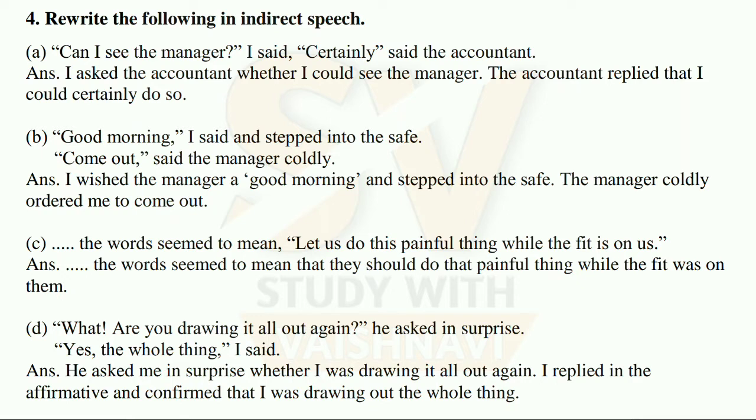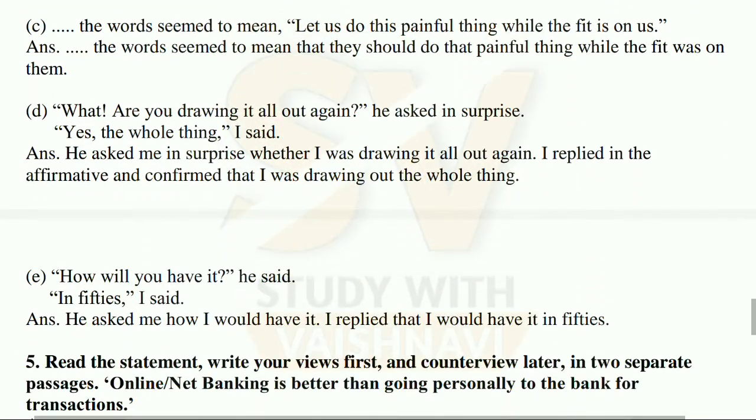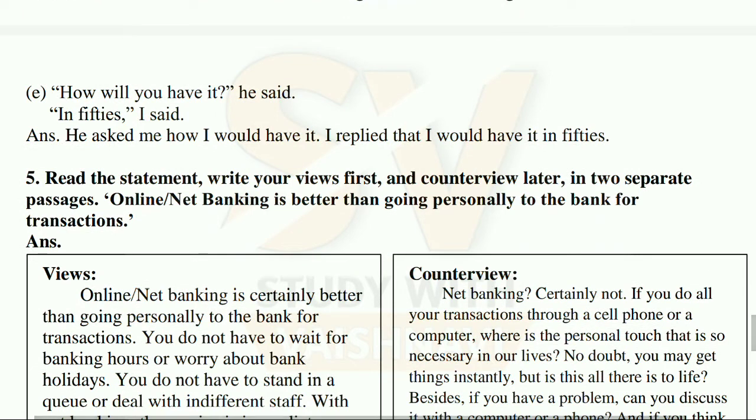Now 4. What? Are you writing it out again? He asked in surprise. Yes, the whole thing, I said. Now indirect speech. He asked me in surprise whether I was drawing it all out again. I replied in the affirmative and commented that I was drawing out the whole thing. Now, last one, that is, how will you have it? He said. In 50s, I said. Now indirect speech. He asked me how I would have it. I replied that I would have it in 50s.